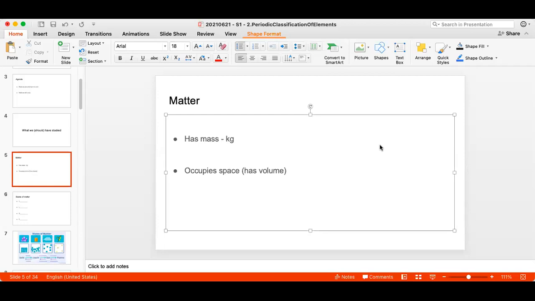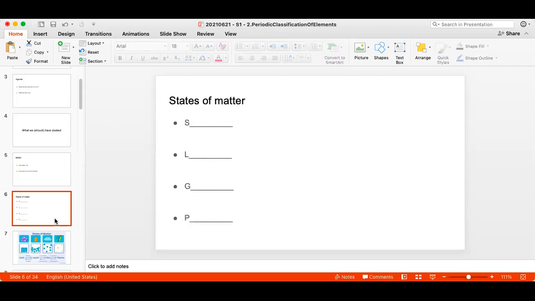Another set of questions coming to your screen. What are the states of matter? When I taught you last year, I told you that generally people talk about 3 states, but now almost everyone talks about 4 states of matter. What are those? Very good. Keep your answers coming in the chat box, or if you want to speak, you can speak.